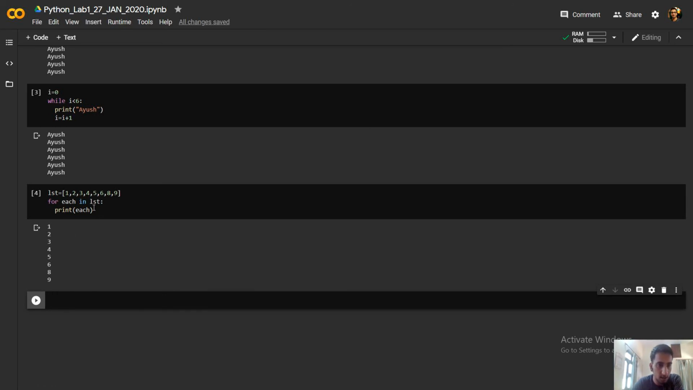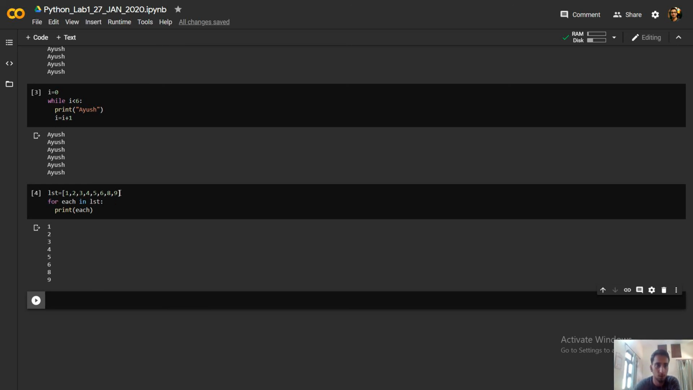So what I have done is I have not put a range here. When you have any iterator like a list, a tuple, anything, it can be a string also, and you have to iterate through each element of an iterator, here the iterator is a list. So it will start from the first element and go until the last element. It will first go to 1, then 2, then 3, then 4, 5, 6, 8, and 9, put each element in each first, and then print that particular element.